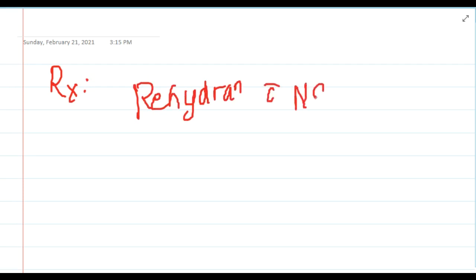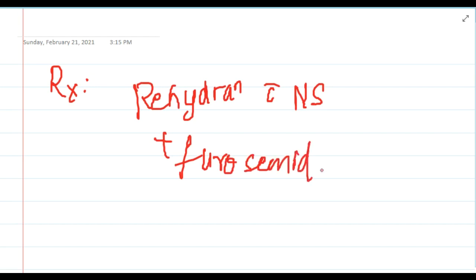So the mainstay of treatment here is rehydration with normal saline, and you should give furosemide. This furosemide will cause diuresis. Then, because here there are increased calcium levels in the blood, you will have to give drugs which will lower the calcium levels.